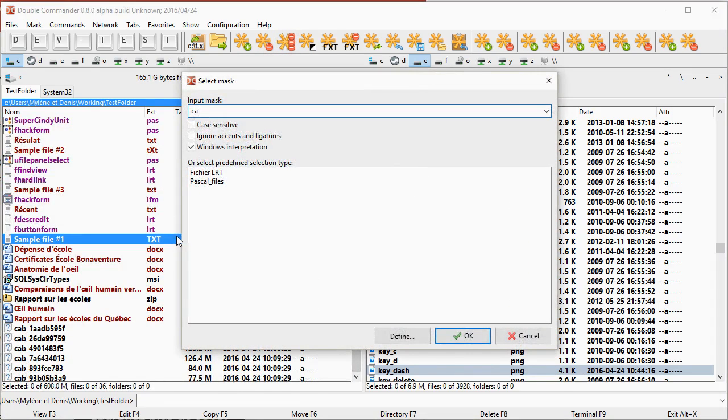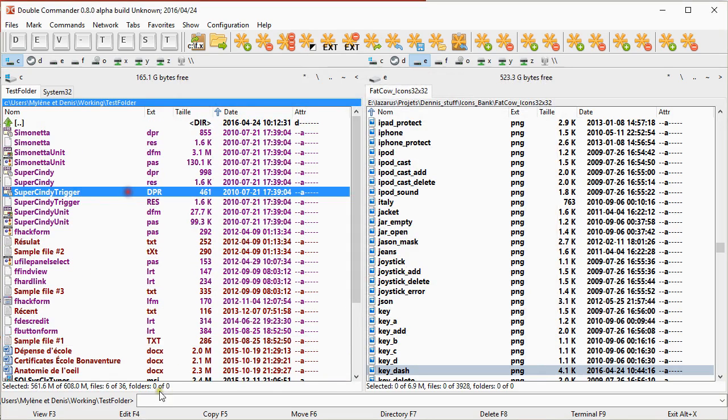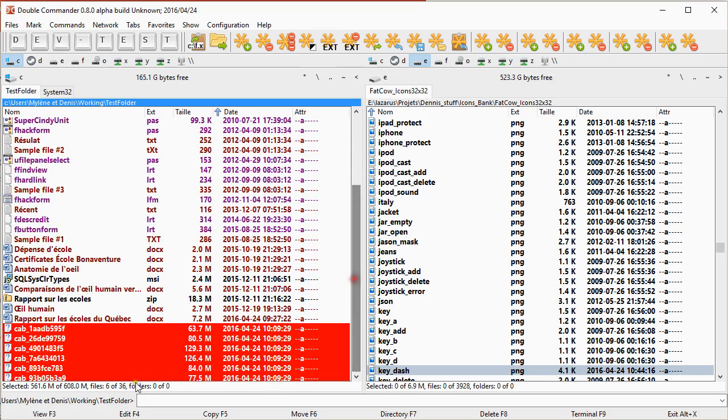If we would have typed cabstar.star, then it will select the file there. And in my example, I would have seen that there are 6 files selected. So, or what happened to me, 8,000 files selected.